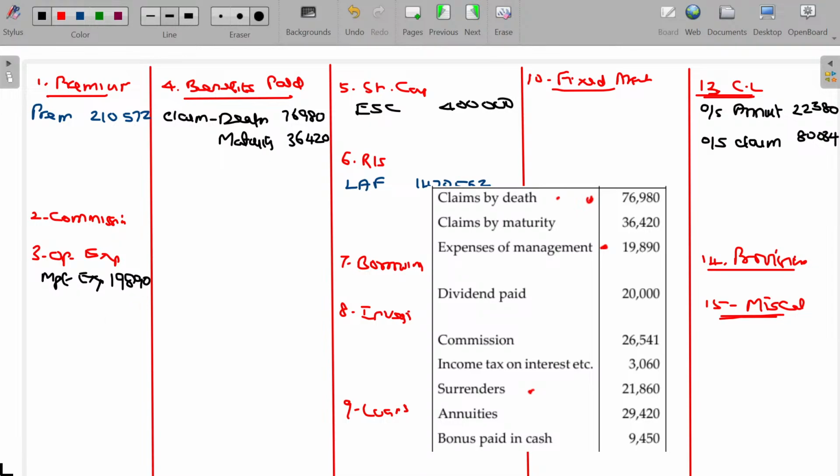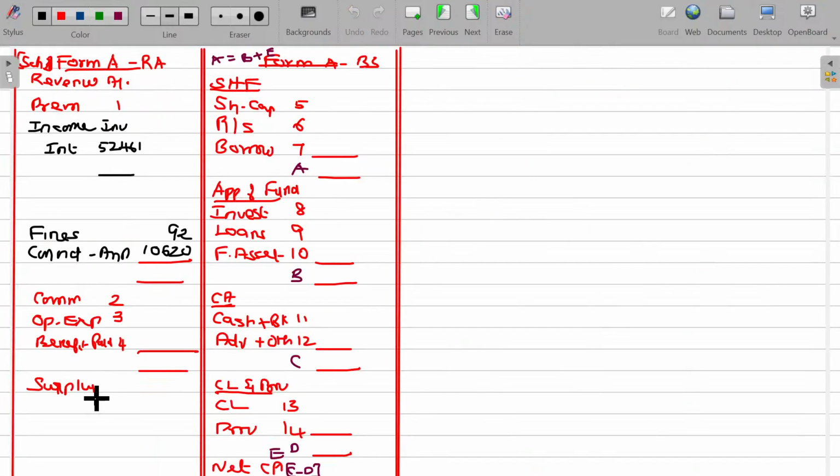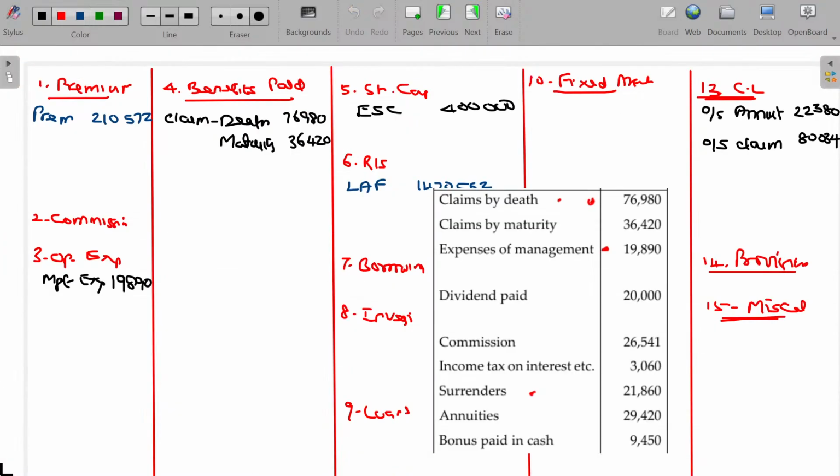Dividend paid being an appropriation, so from the P&L account it should be subtracted. So I put the value here, 20,000 rupees. Dividend paid. From the surplus, this is going to be appropriated. It has no schedule, so you have to be careful here. Commission, already we have a schedule for this commission.